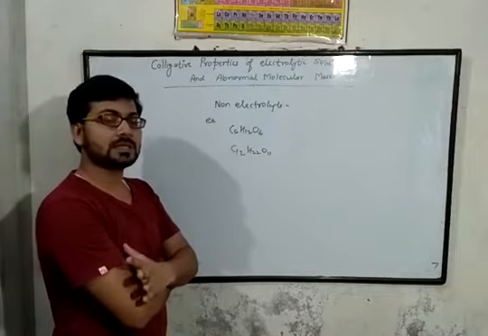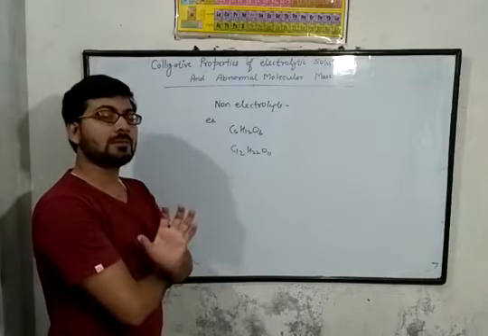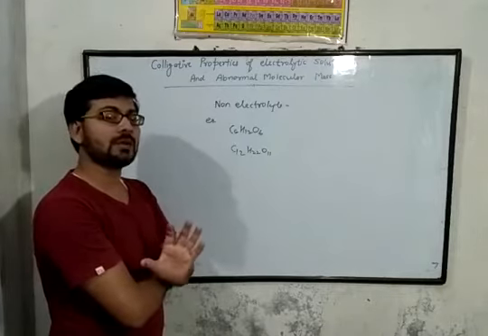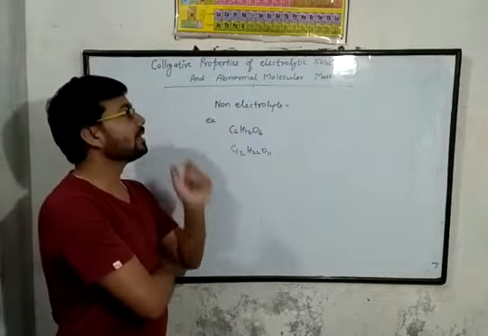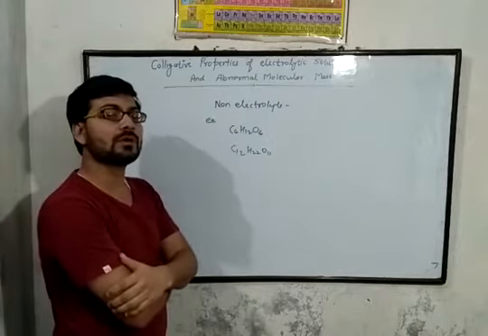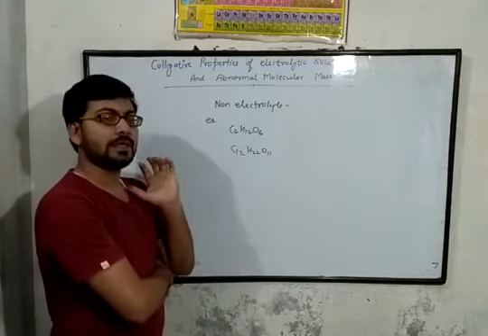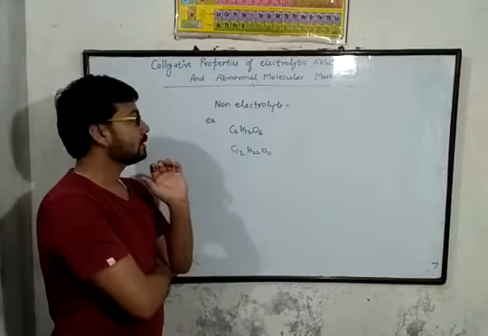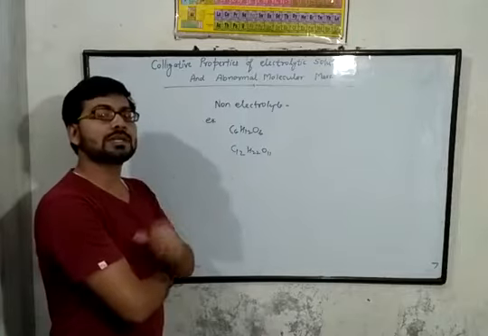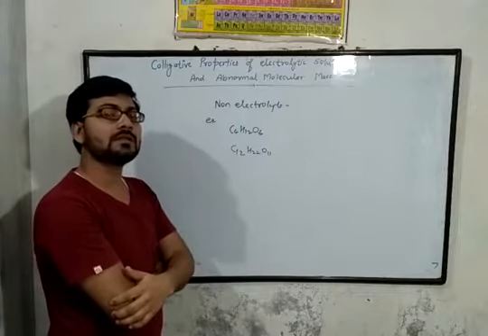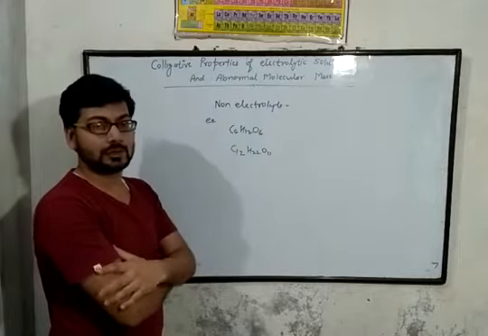In the previous section, when we discussed the colligative properties, we considered only non-electrolytic solutions. In this case, the colligative property is dependent on two assumptions.